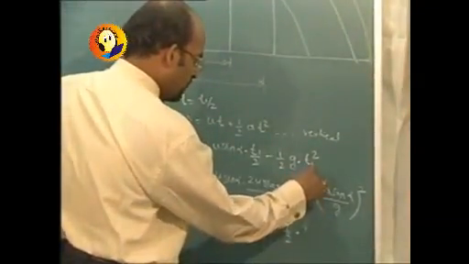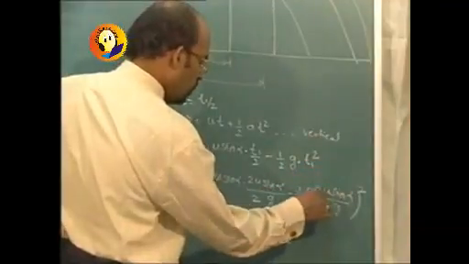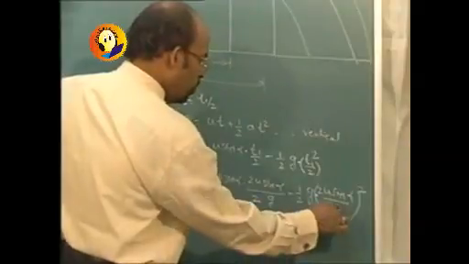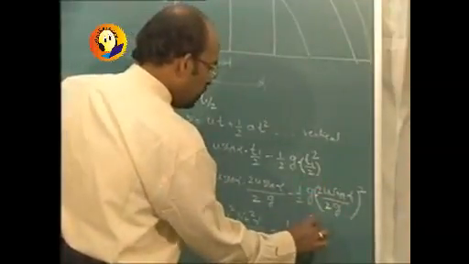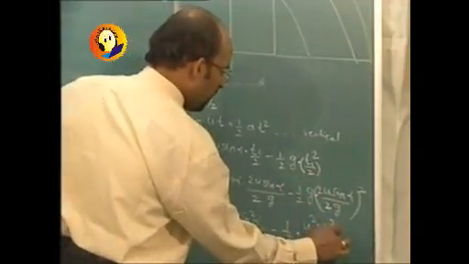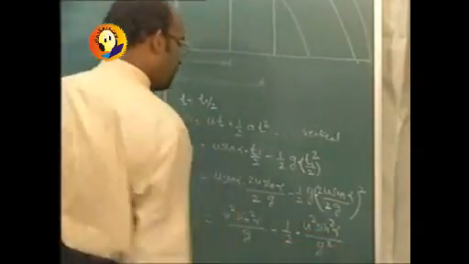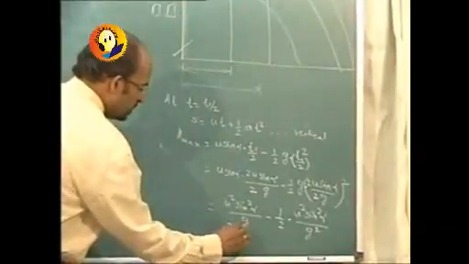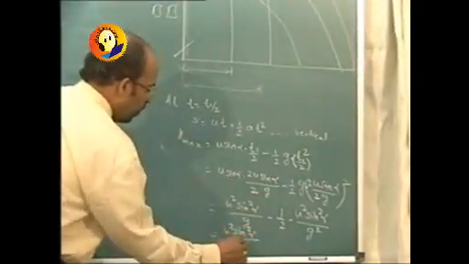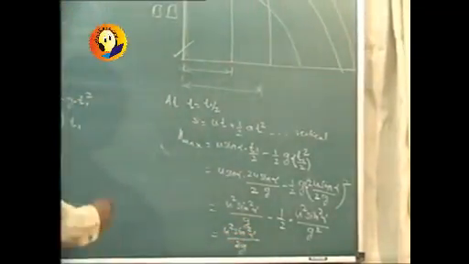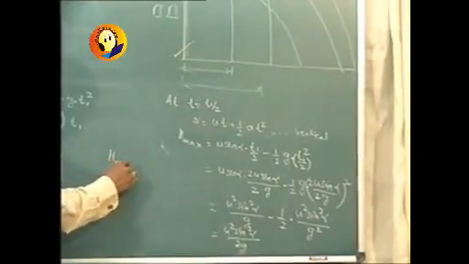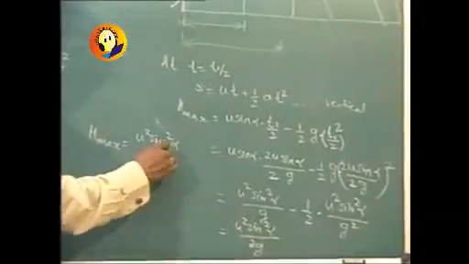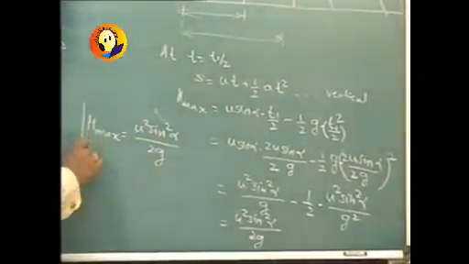Of course, we are required to substitute t1 by 2 here also. So this is upon 2. So this cancels, and it is going to be u square sin square alpha upon g square. So ultimately it comes out to be u square sin square alpha upon 2g. So we get one more formula in this case: h max is equal to u square sin square alpha upon 2g.